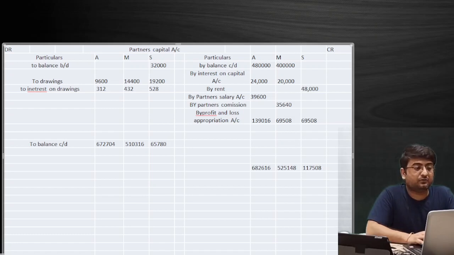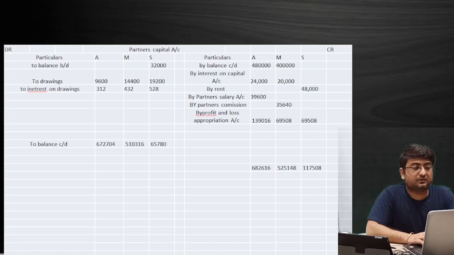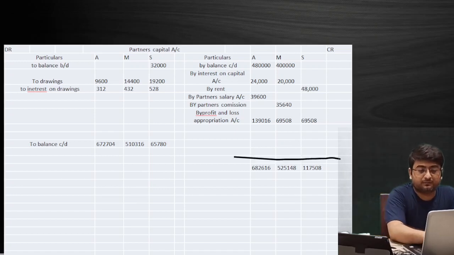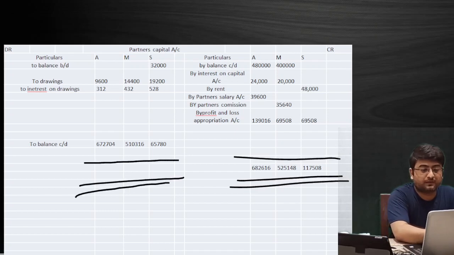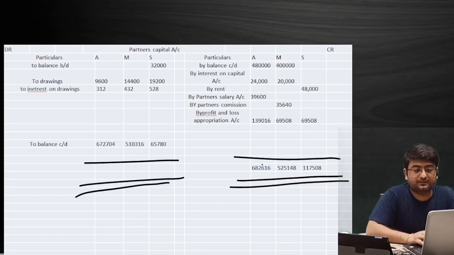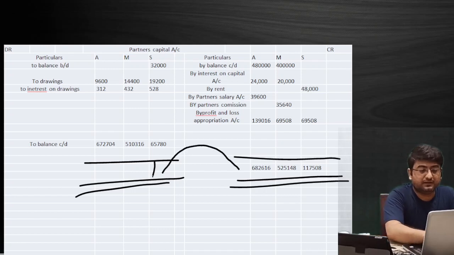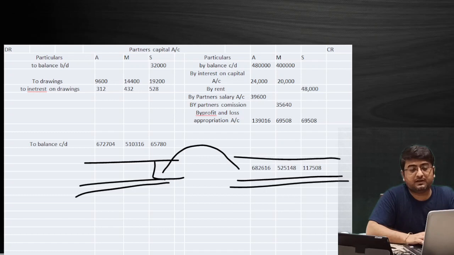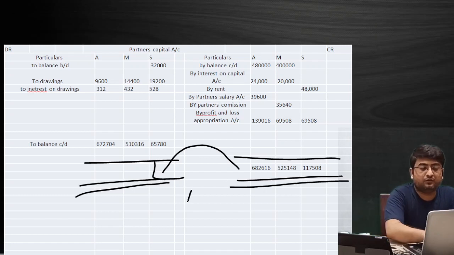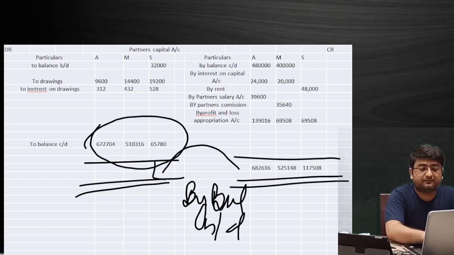And you know, while closing the accounts in the ledger, how do we pass the entry? We simply pass two closing lines this way only. Don't forget to copy these three amounts in the debit side under the box, and before that particular box we write the closing balance in this way. And one more good habit, write the balance b/d as well, and copy these three amounts individually in the columns on the credit side as well.